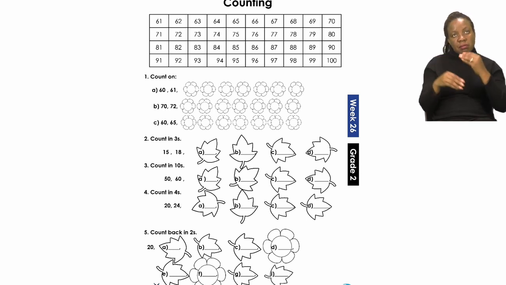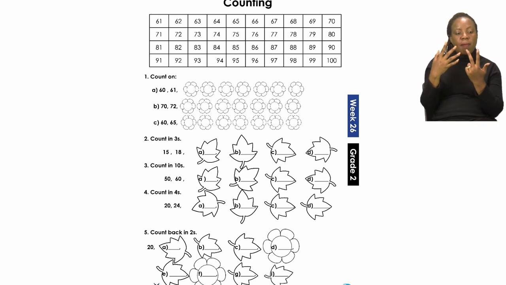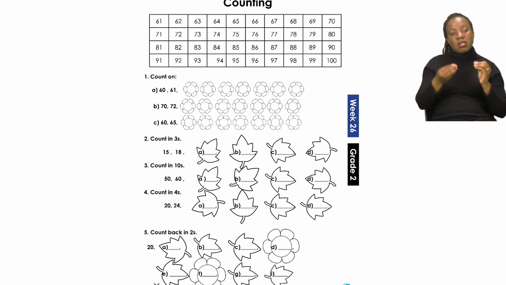It says there 15. Then we have the number 18. Now if you count in threes, then you will count 15, 16, 17 and then 18. Now let's count in threes together to see what our next number will be.